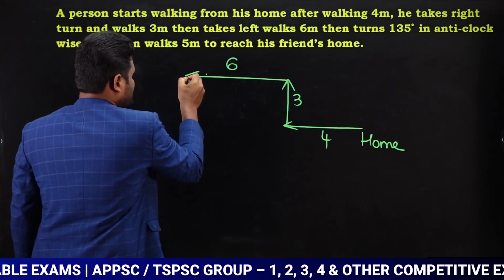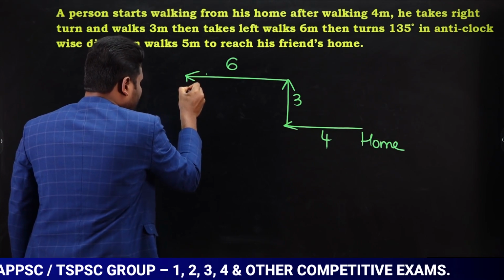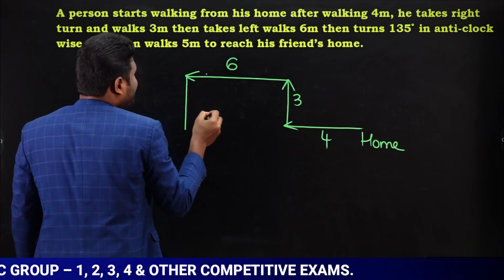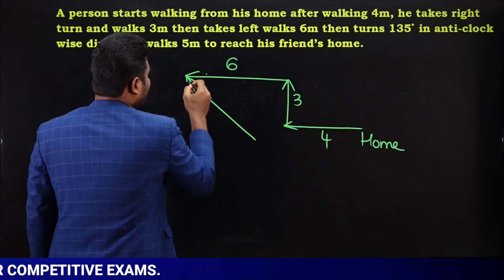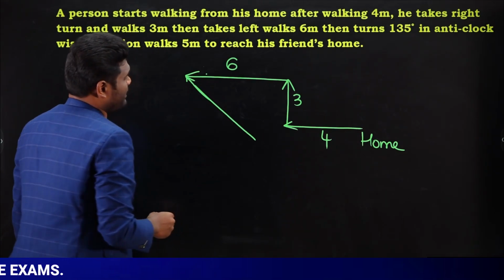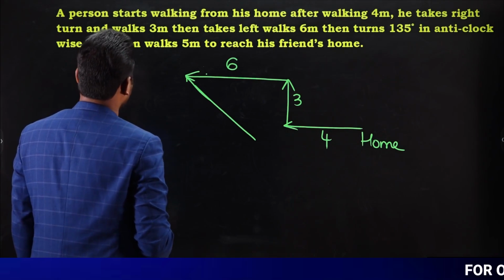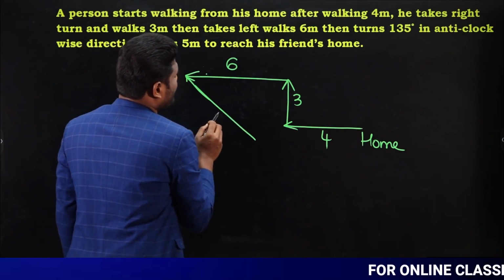135 degrees anti-clockwise. Now if you observe, this is going to be 90 degrees anti-clockwise. I need 135 degrees, so 135 degrees means it should be in this way. Okay, so 135 degrees anti-clockwise direction, and he walks 5 meters to reach his friend's house.